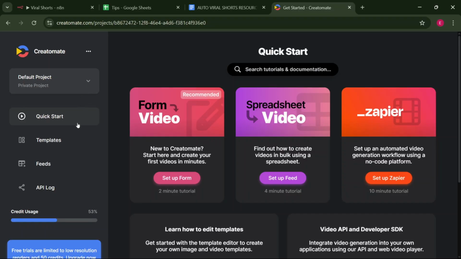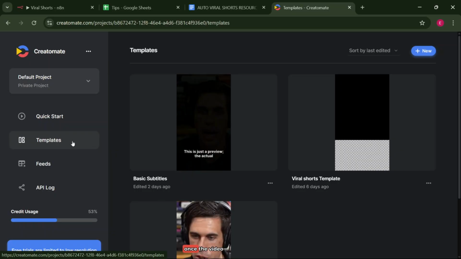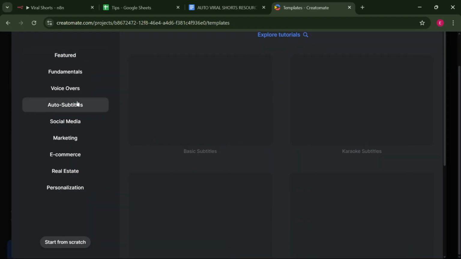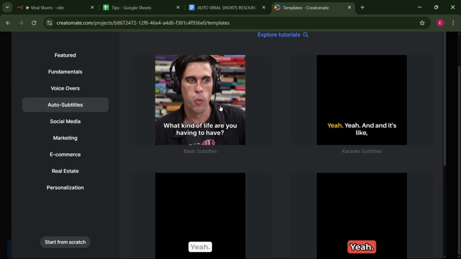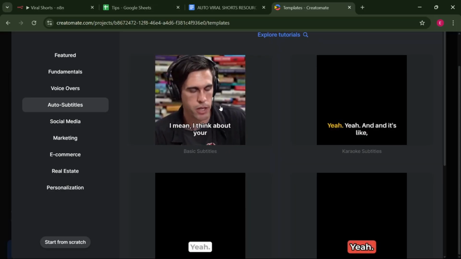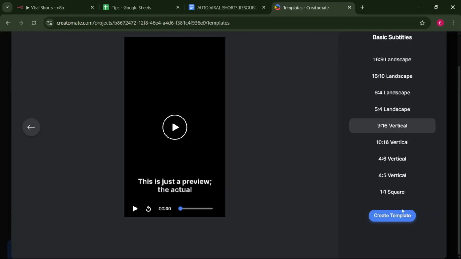So let's click on templates. What we're trying to do here, we want to create a template that each and every time will be used for the video. So let's click new. We'll go with auto subtitles. Let's just select something that's very basic. I think the basic subtitles. Let's select that one. Here, let's select 916, that's the 916, and click create template.